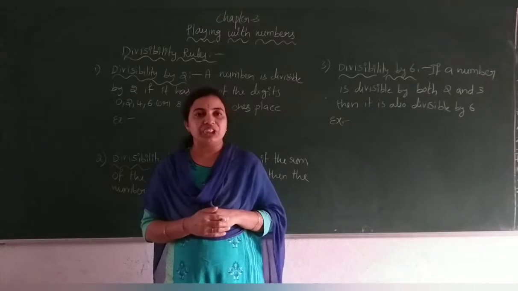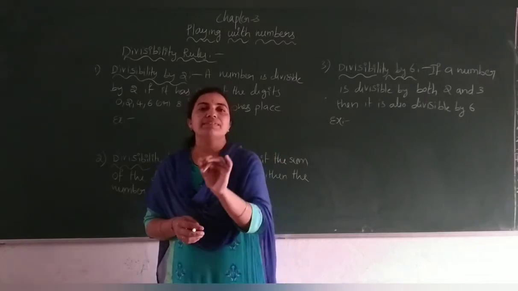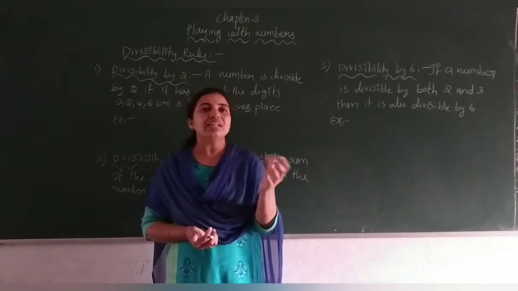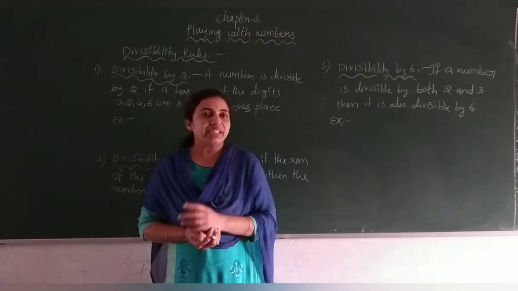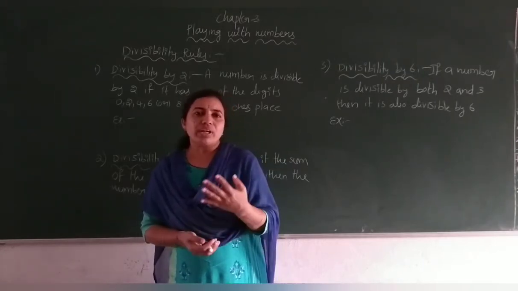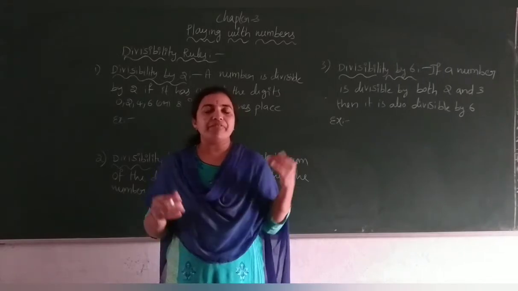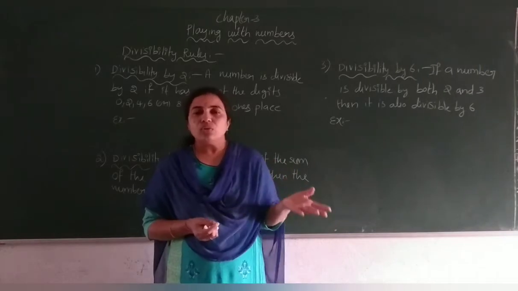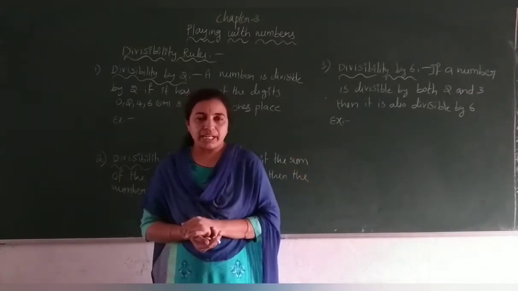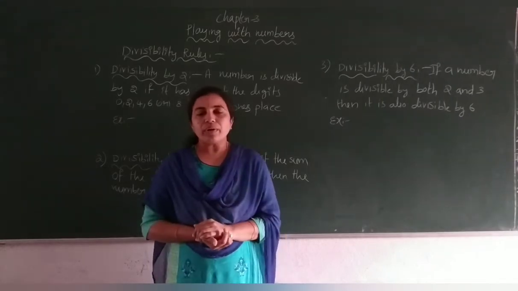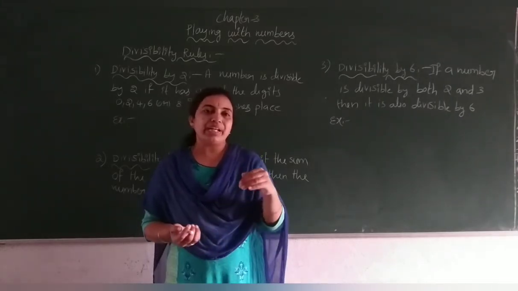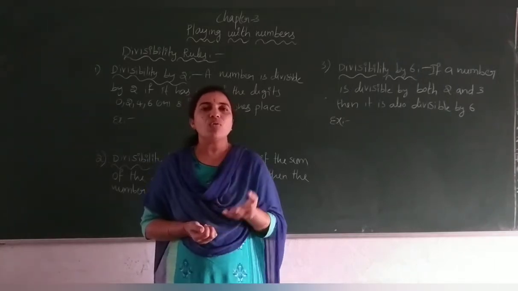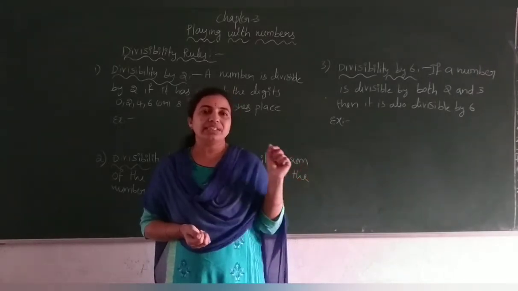To know the divisibility, first you should go with the division. But without division, how can you identify that a number is divisible by a particular number? For that we have some divisibility rules. First, with 1: every number is divisible by 1, so there is no rule for 1. Next we have 2. Divisibility by 2 means, if they have given a number, can you see directly, without dividing, whether that number is divisible by 2 or not?